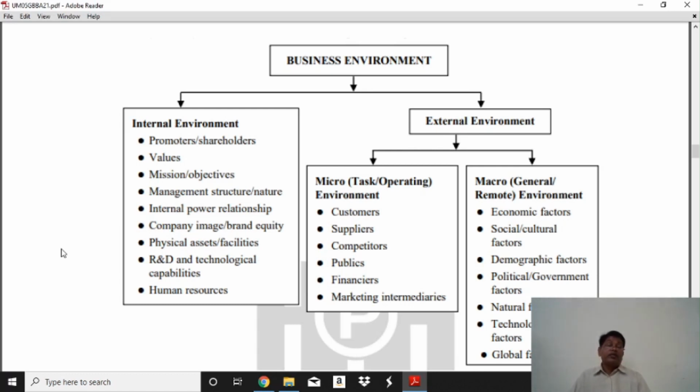Technological factor also affects our business. Today, we cannot produce goods and services without technology. Every good and service we provide depends on technology. Transportation is important. Communication. Warehousing. Auto machinery.